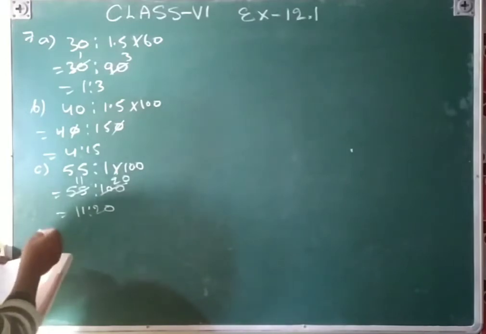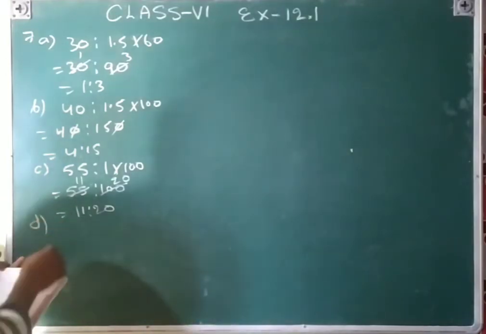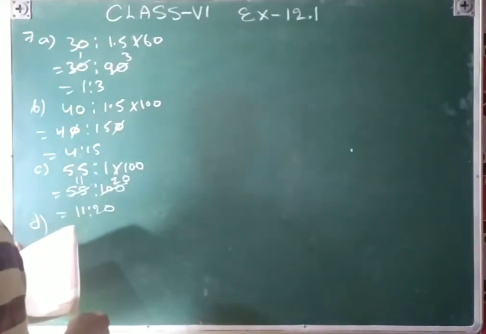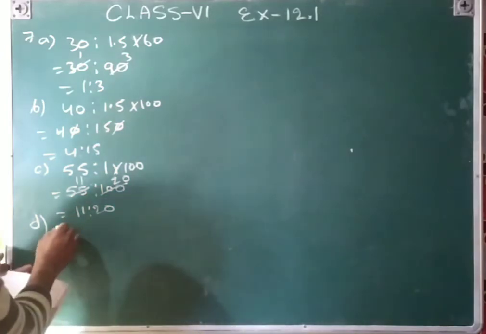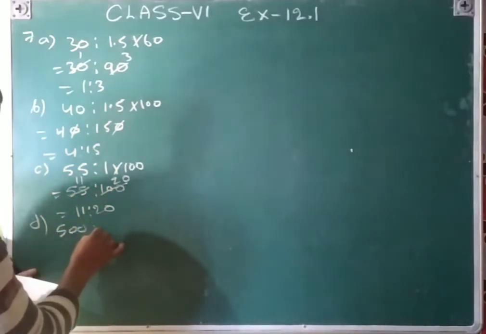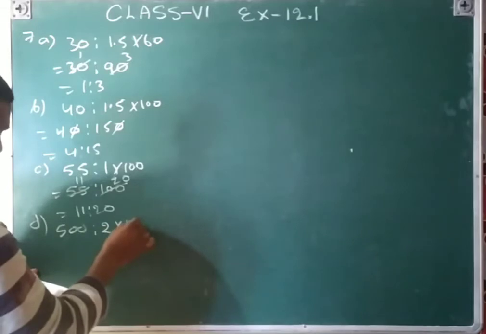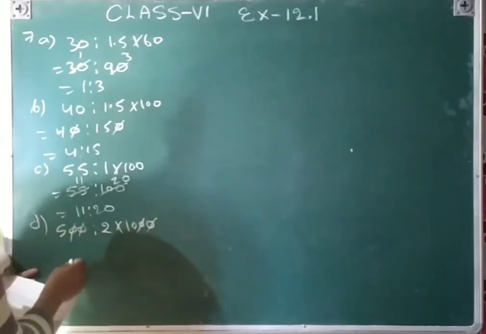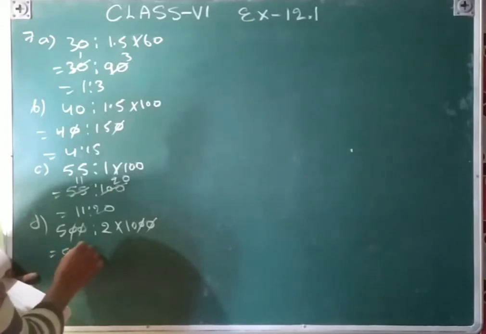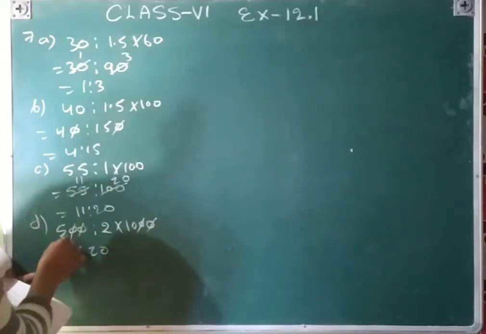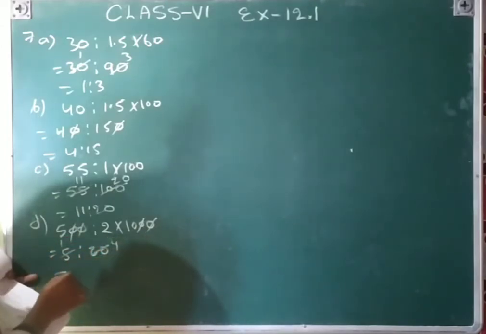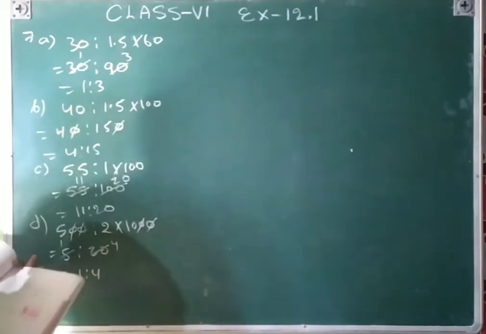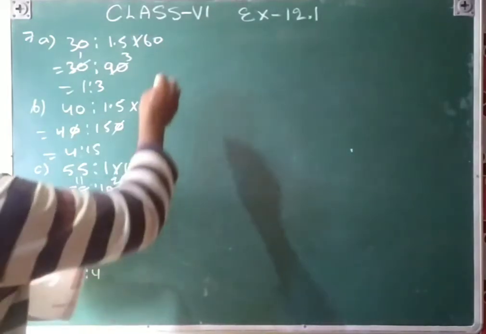That D part, 500 ml to 2 liter. 1 liter is equal to 1000 ml, so 500 to 2000. Zero cancels, so that is 5 ratio 20, 5 ones are 5, 5 fours are 20, so that is 1 ratio 4. Now the question number 8.